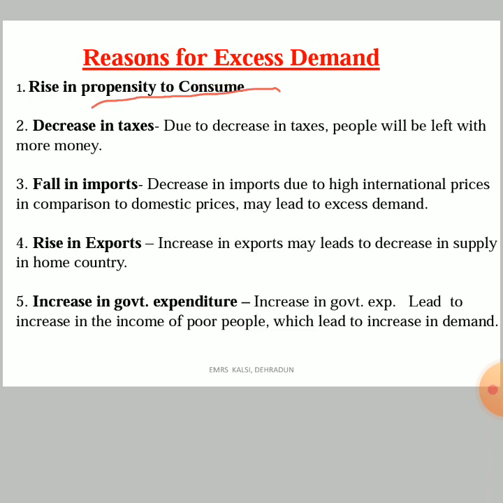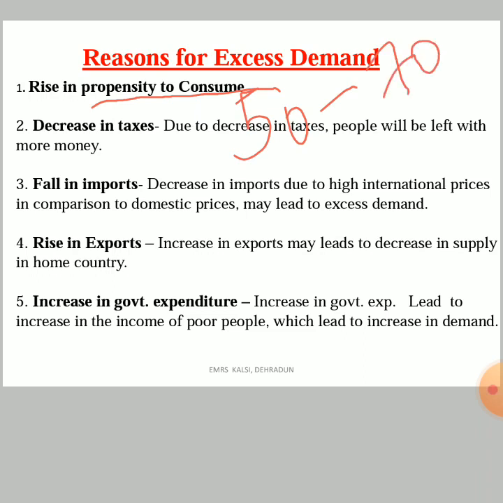Suppose my income is rupees 100, okay, and I am willing to spend rupees 70. So what will be my propensity to consume? 0.70 or 70% will be my propensity to consume. Okay, so when there is a rise in propensity to consume, this becomes the reason for excess demand. Means earlier people of a country were spending 50 rupees out of 100, but now they are willing to spend rupees 70. So the propensity increases from 50 to 70. There is a rise in propensity to consume.